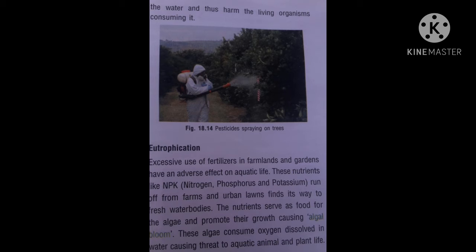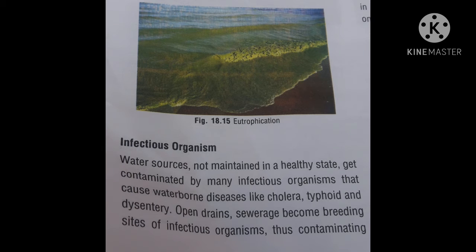These nutrients serve as food for the algae and promote their growth, causing algal bloom. Meaning in the water body you can see only algae floating on the top. These algae consume oxygen dissolved in water, causing threat to the aquatic animal and plant life. The aquatic plants and animals don't get oxygen, and as a result they will die. So this is eutrophication. Children, you are seeing figure 18.15, eutrophication. You are seeing the pond water become green due to the growth of algae.